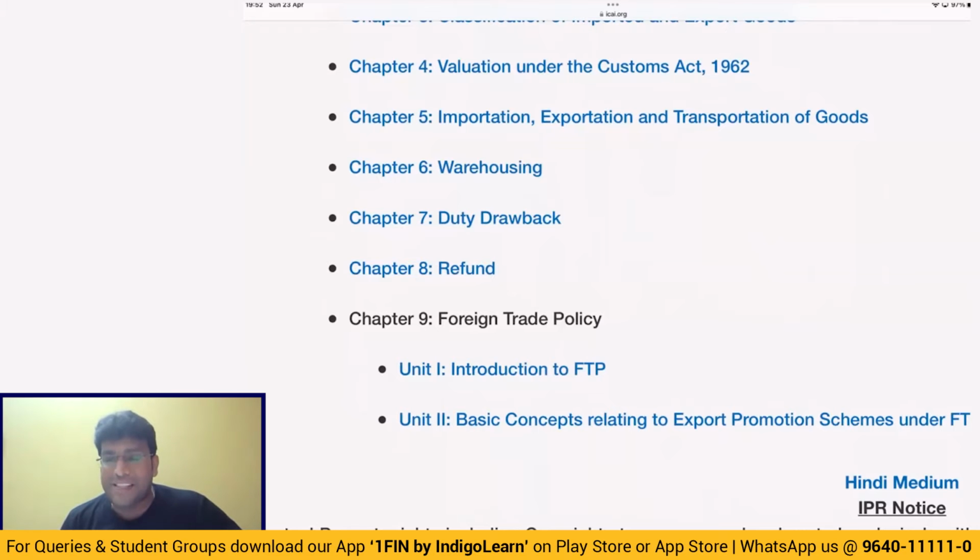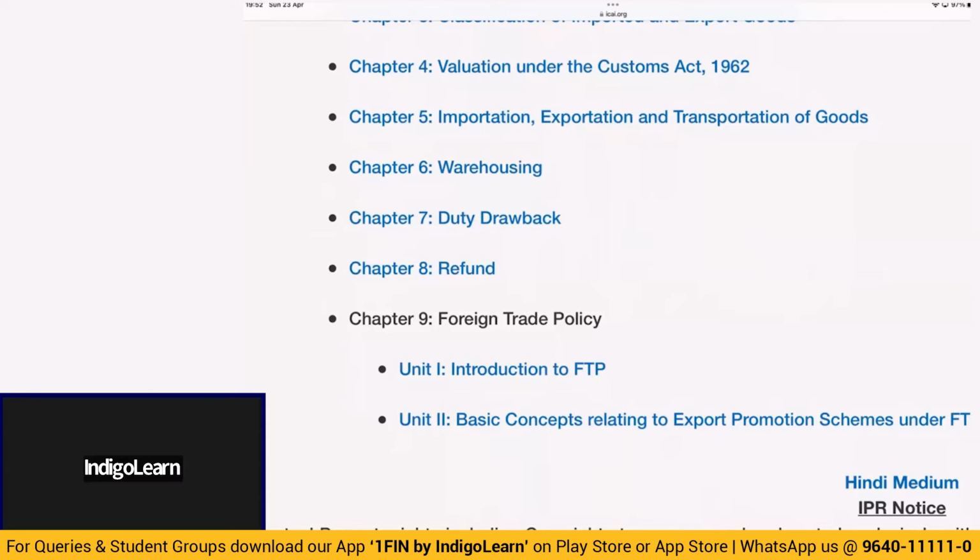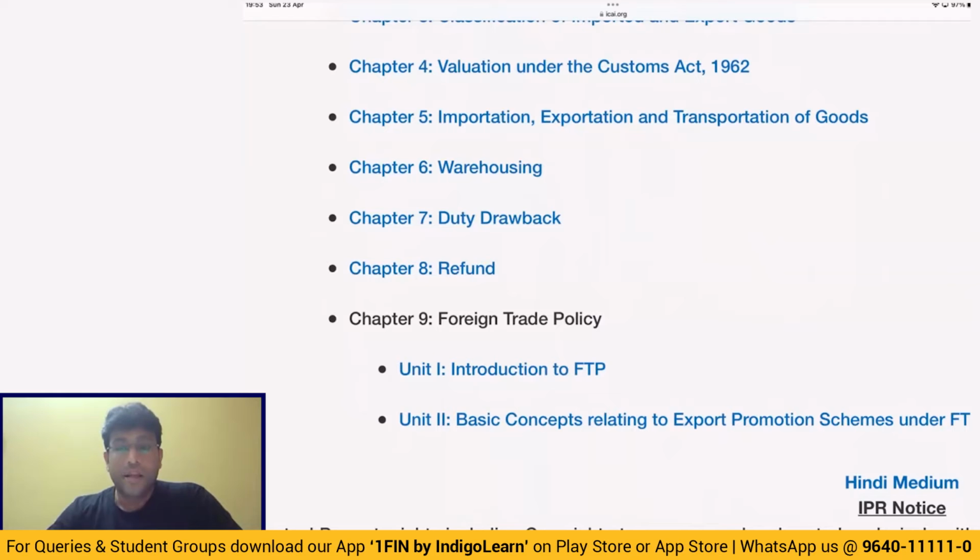You're getting my point, my dear friends? And section 76 talks about drawback not being allowed in case where the amount of drawback is less than 50 rupees, and where the market price is less than the amount of drawback. In these cases, the drawback is not allowed. Sections 74, 75, 76 deal with the concept of drawback. You're getting my point, my dear friends? Very interesting concept, guys. Duty drawback, high probability that a question will come in the examination. I'm sure we are clear with this point so far, my dear friends.